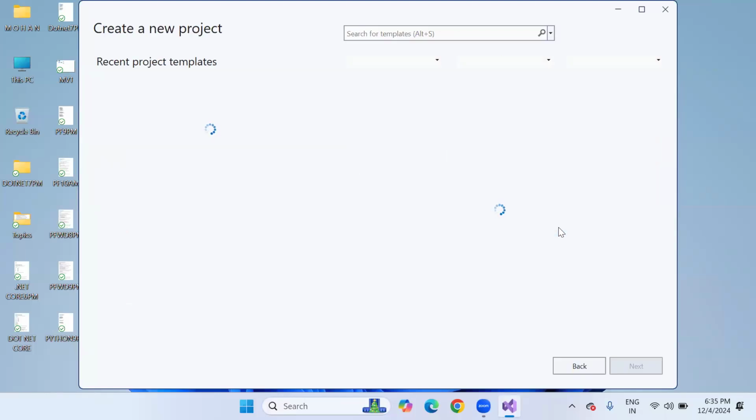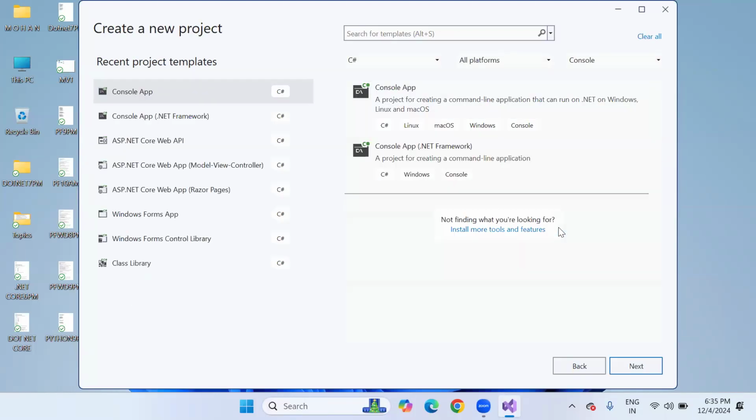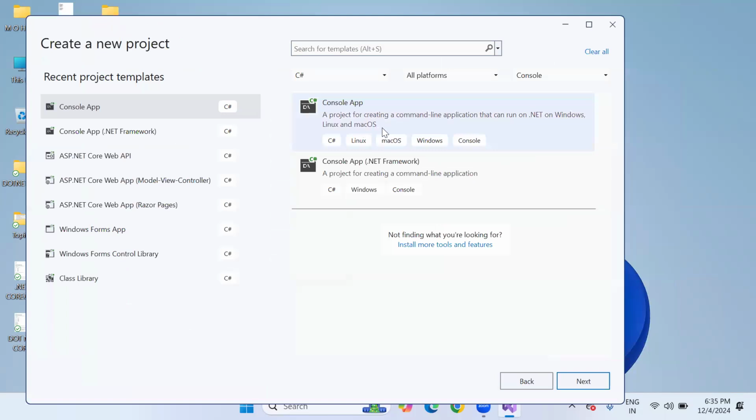After that, you can see there are two template options, sir. But our main template is Console App. The first template is Console App, and the second template is Console App .NET Framework. So we have both templates, sir. This option is for .NET Core. Look at this: a project for creating a command line application that can run on .NET on Windows, Linux, Mac OS, and other operating systems.